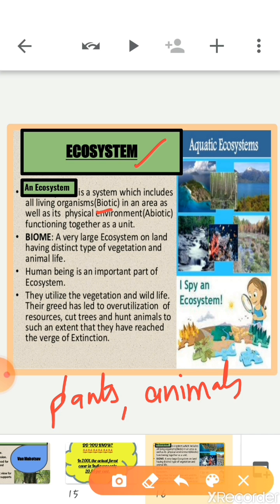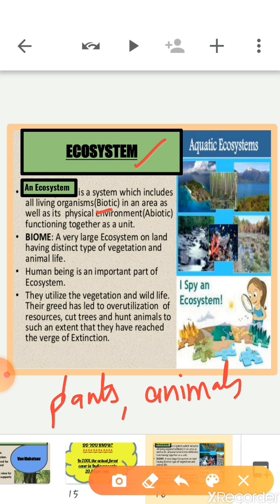Some ecosystems are very large. For example, many bird species nest in one place and feed in a completely different area. Clear? So ecosystem is a community of plants, animals, and smaller organisms, and they all interact in the same area or environment. Human being is an important part of ecosystem.